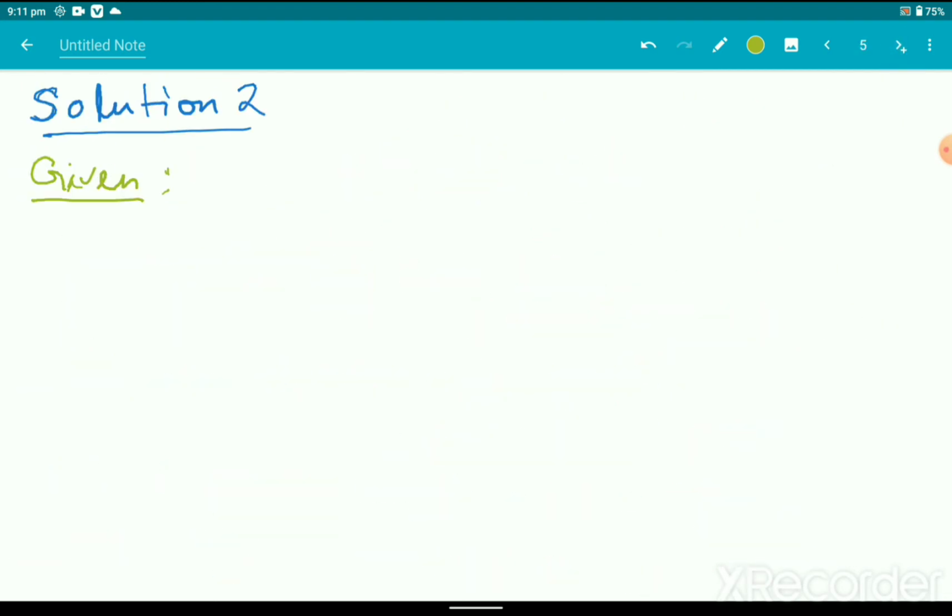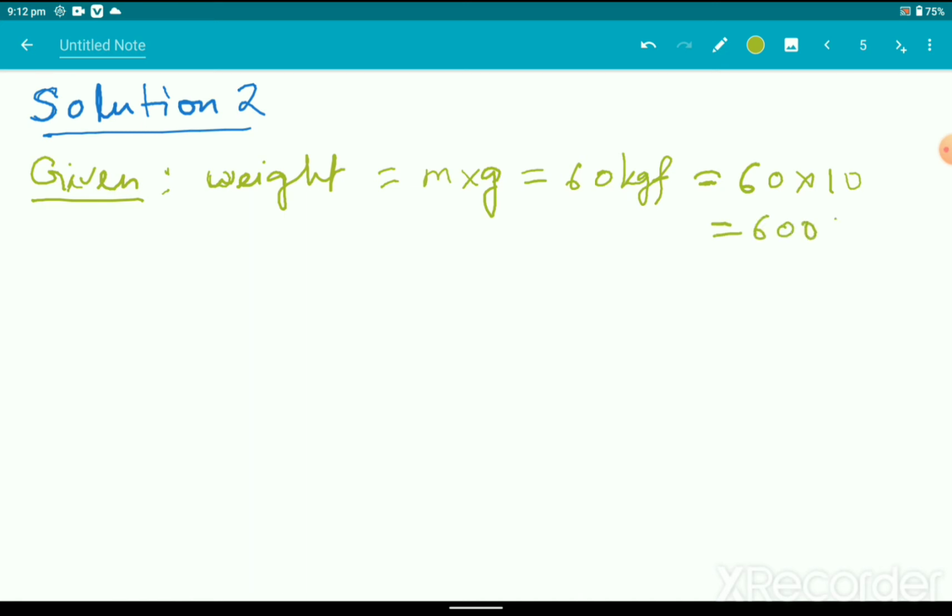The value of g has been given as 10 meter per second squared. So weight is equal to mass into acceleration due to gravity, mg, and the mass turns out to be 60 kg. If I convert it into Newton, the value of g is 10, so it will be 60 into 10, that is equal to 600 Newton.